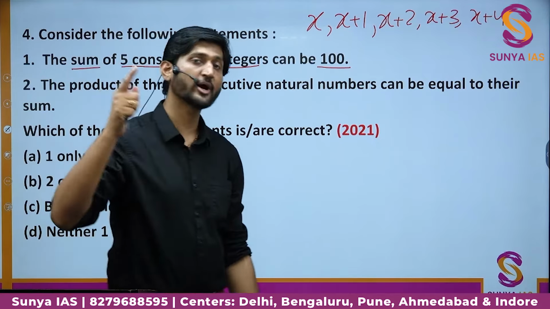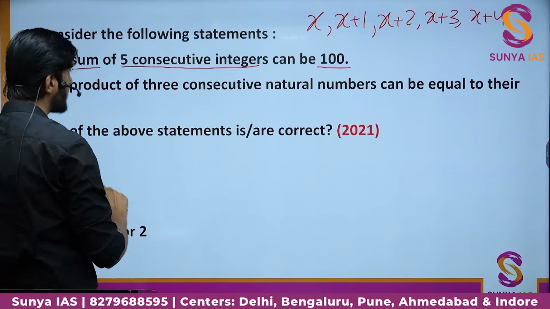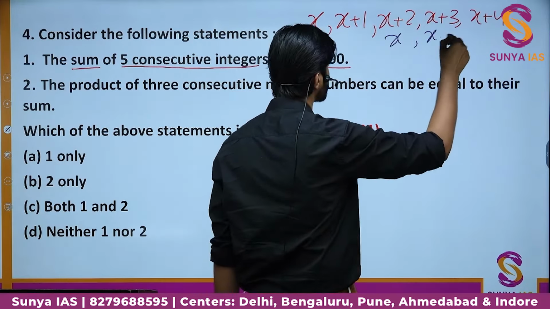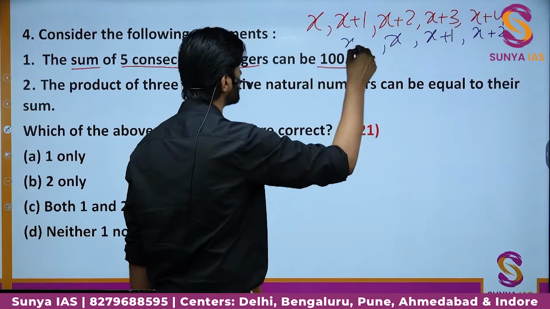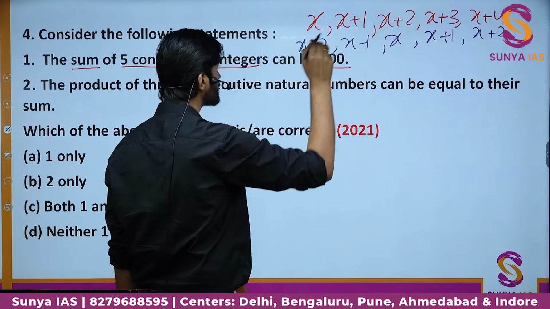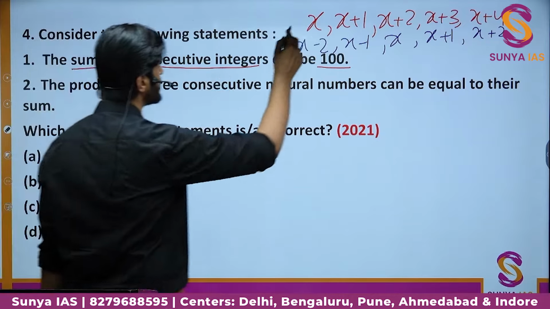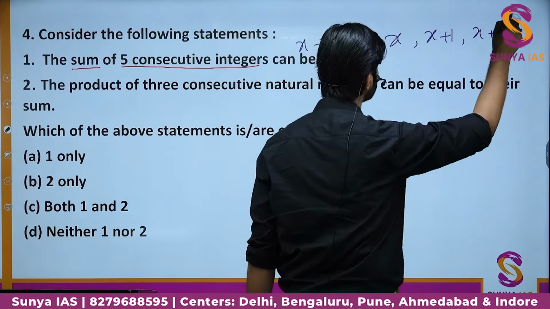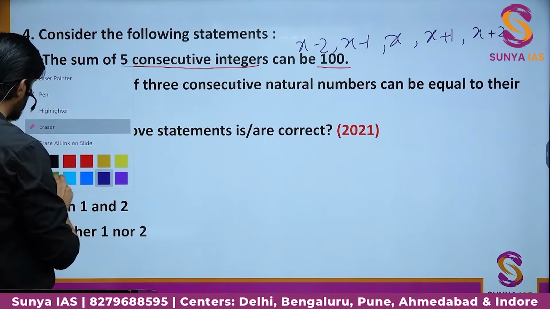We can also write these integers in a different way. What will be the different way? We can say that the middle one is x, so the front ones will be x plus 1 and x plus 2, and the back ones will be x minus 1 and x minus 2. This is another way of writing 5 consecutive integers like this. So I'm erasing the red one and I'm leaving the blue one, because that is a better strategy of writing. Why? You will realize that very soon.